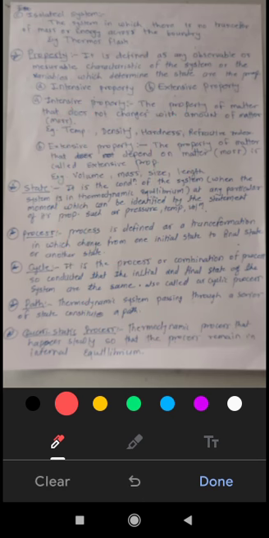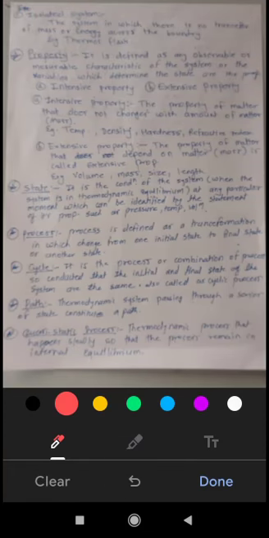Now some more things are there in thermodynamics. Let's see that. Property. What is a property? It is defined as any observable or measurable characteristic of the system, or the variable which determines the state. Like temperature. We can measure the temperature. If we are heating the water, we can measure the temperature of water at any instant. That's why temperature is a property. Temperature, pressure, volume, entropy, enthalpy, there are too many properties. All these are thermodynamic properties.